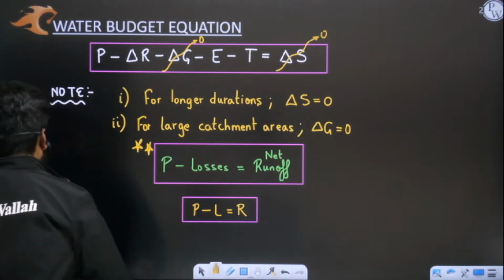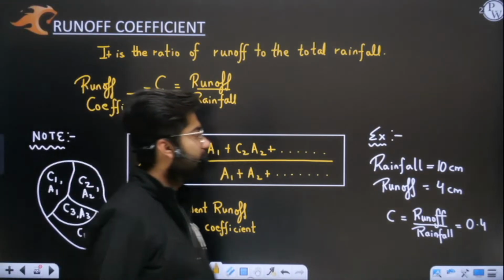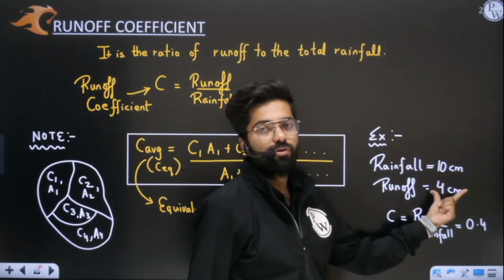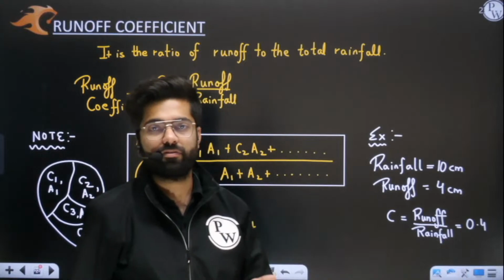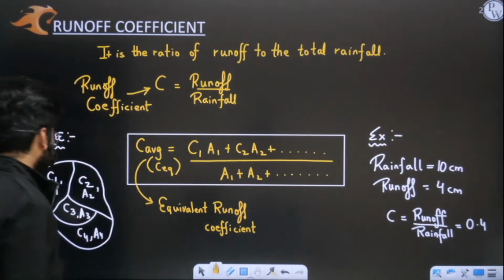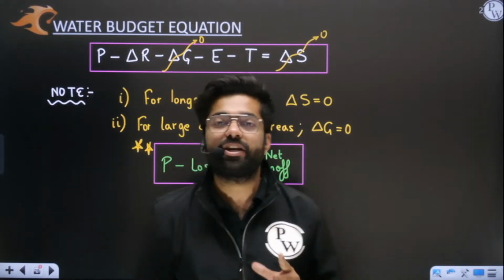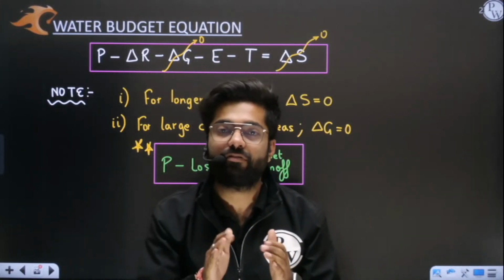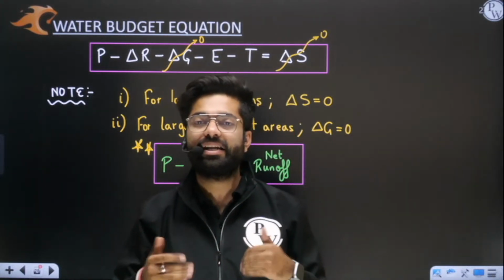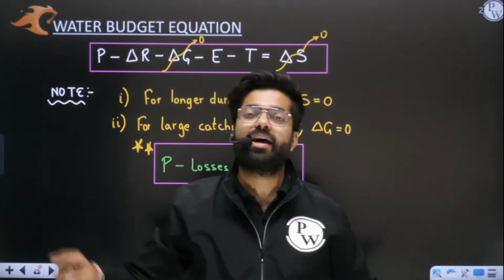If I have to make sure that you understand this, see, total precipitation P is 10, loss is 6, and when you subtract 6 from 10, only 4 will be left, which will go in the form of runoff. So after precipitation, losses will be there. And after losses, whatever water we are left with will run off over the surface, or just below the surface, and ultimately reach the central stream, which is at the lowest level or the valley line of your entire catchment area.